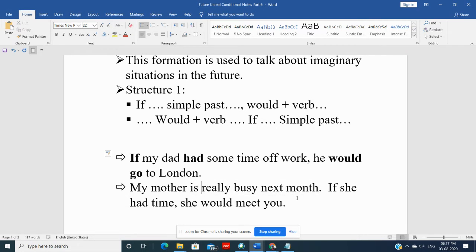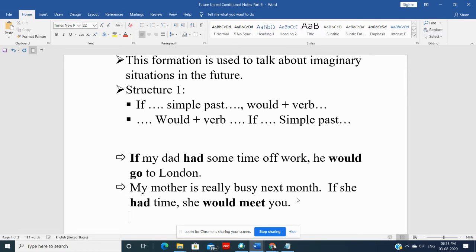Again with the if clause we are using past tense, because if she had time, she would meet you. But she didn't have time and she couldn't meet you.